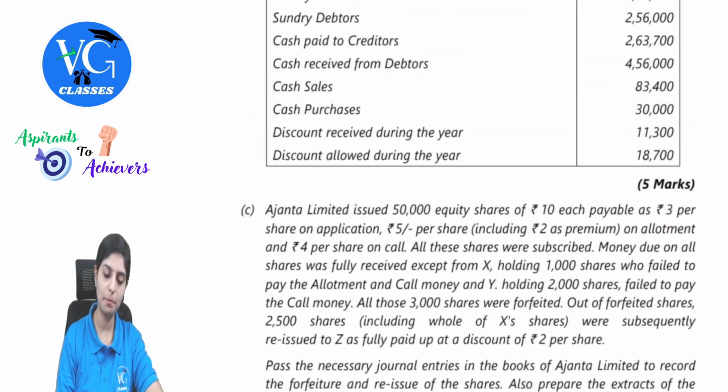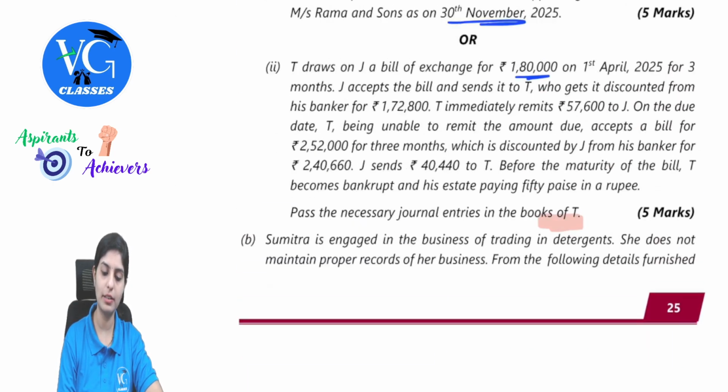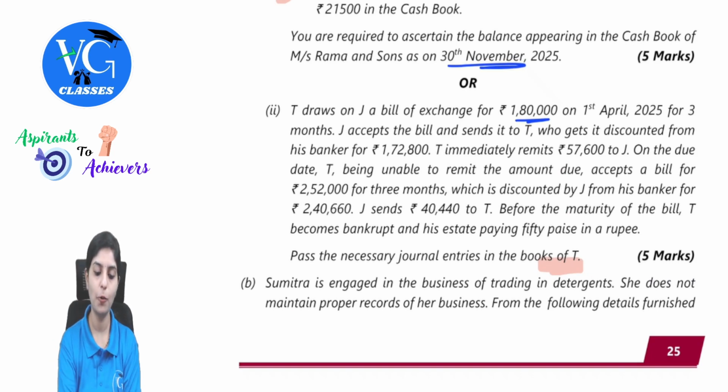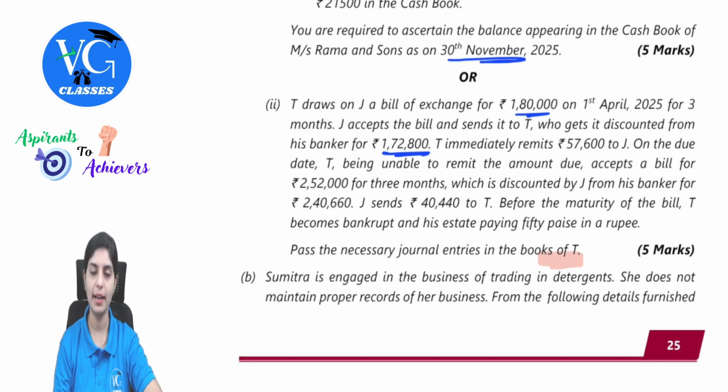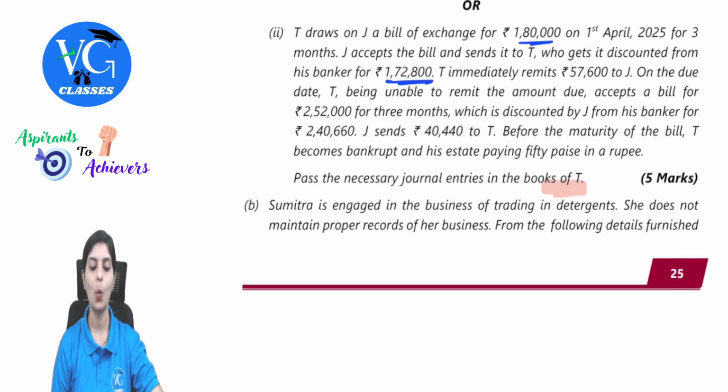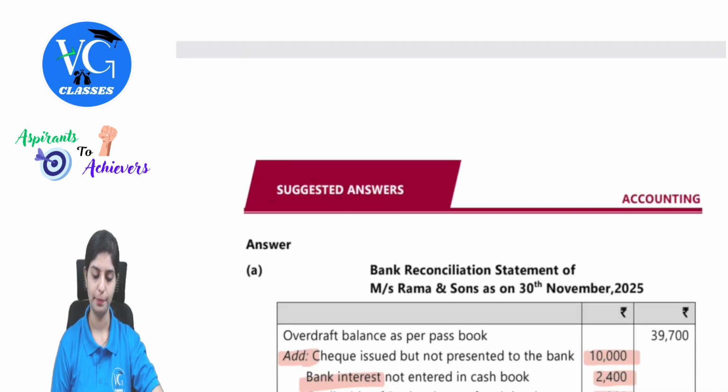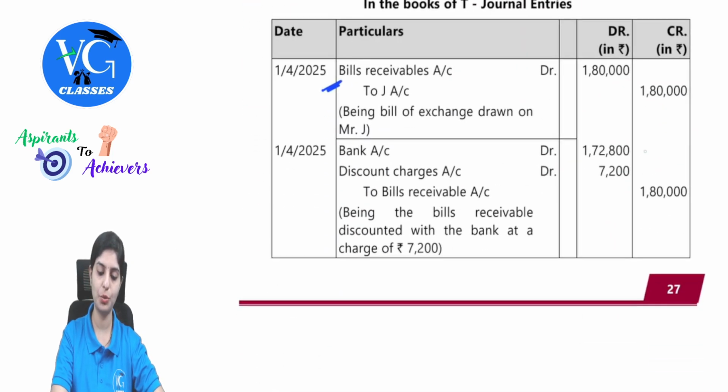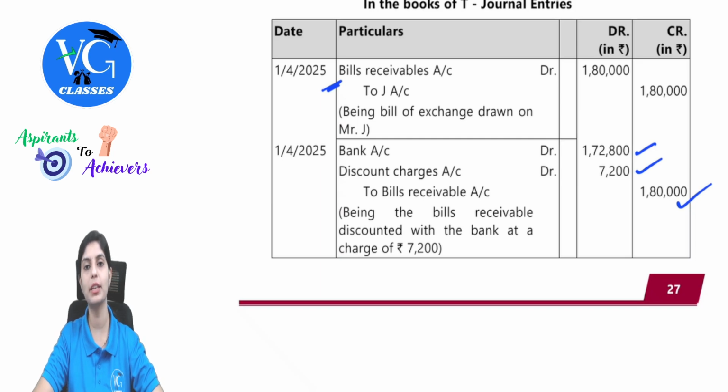Then this bill is being discounted with the bank for 1,72,800. When you receive the money, the entry would be bank account debit, discounting charges account debit to bills receivable. You are receiving 1,72,800. The value of the bill was 1,80,000. So the entry will be 1,72,800, 7,200, and then 1,80,000 to bills receivable. The bills receivable discounted with the bank at a charge of 7,200. The same thing is happening on 1st April.